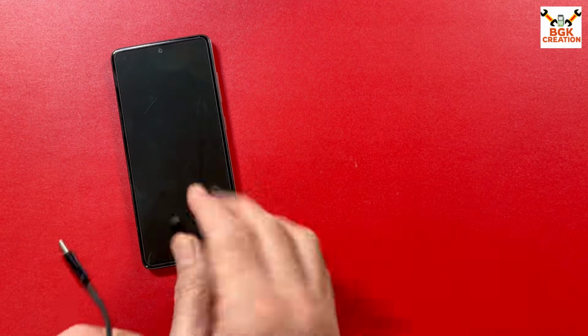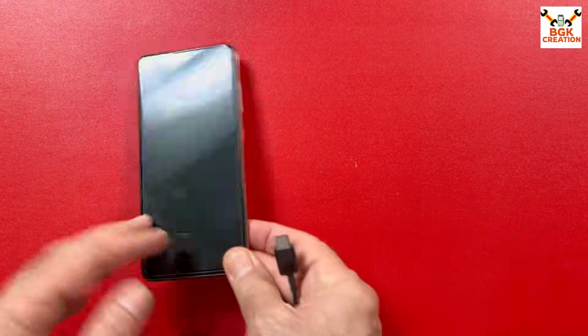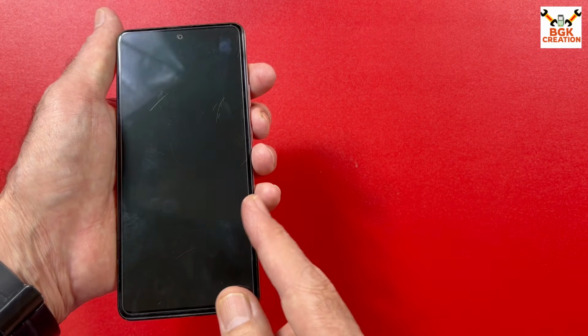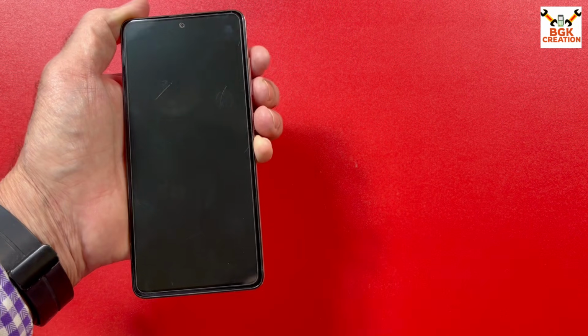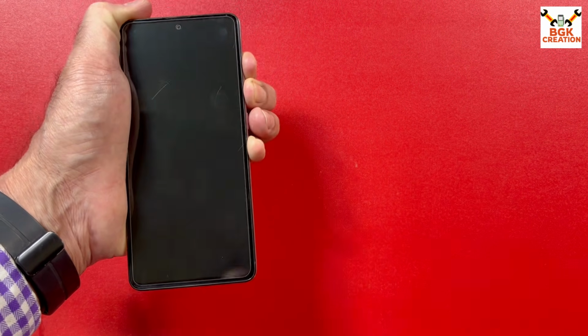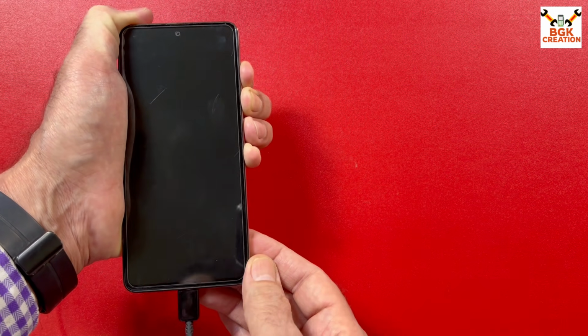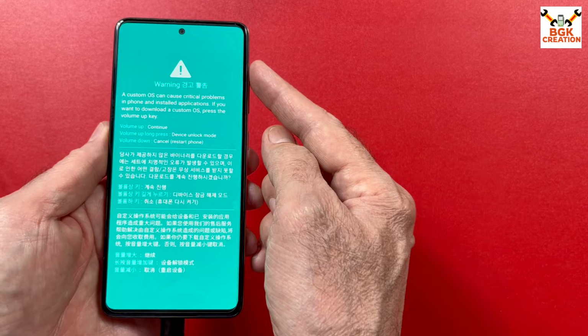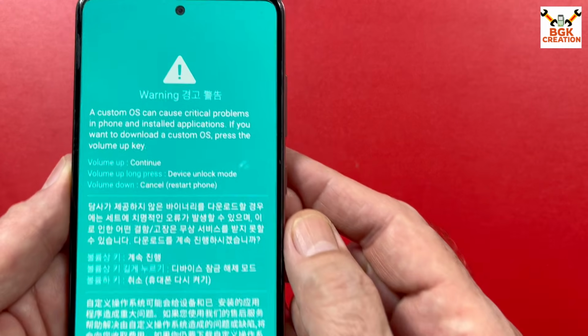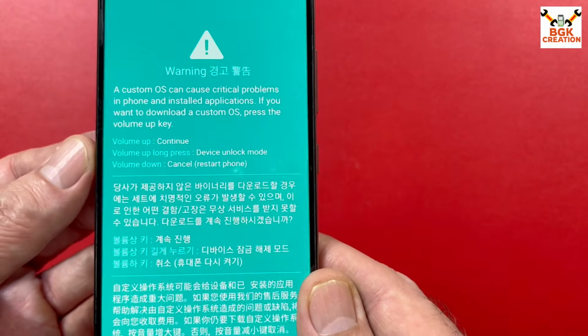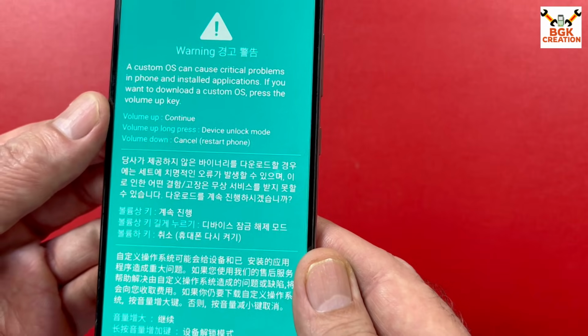Now we have to boot the phone into Odin mode. So you need to check that the mobile phone is powered off. Press and hold the volume up key and volume down key, then connect the cable to the mobile phone. A warning screen will appear. Release both keys immediately.